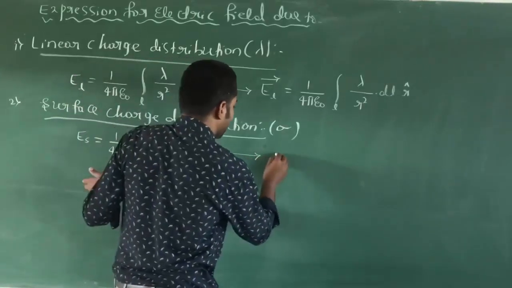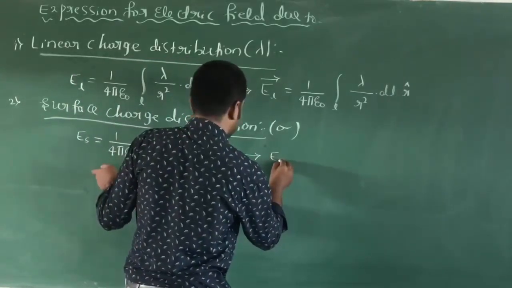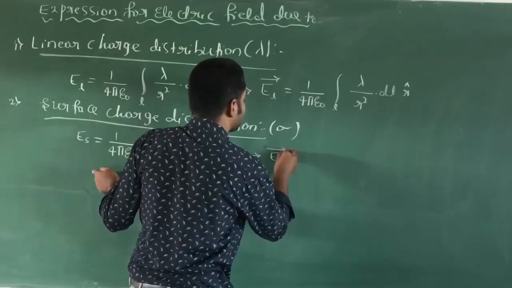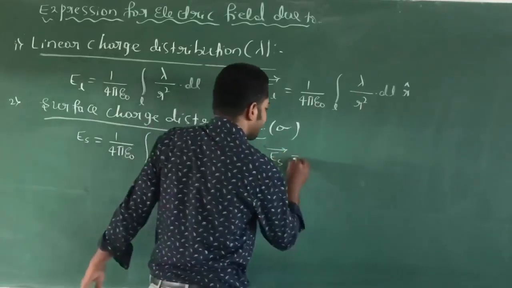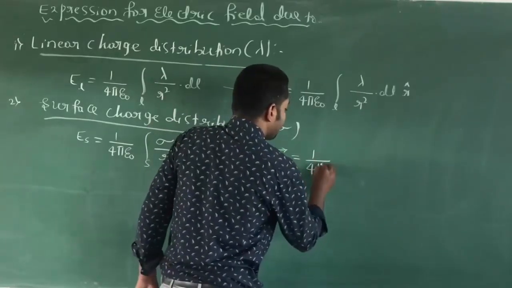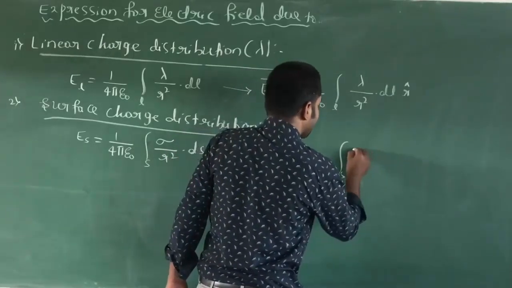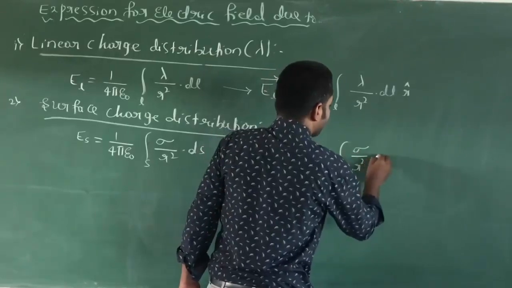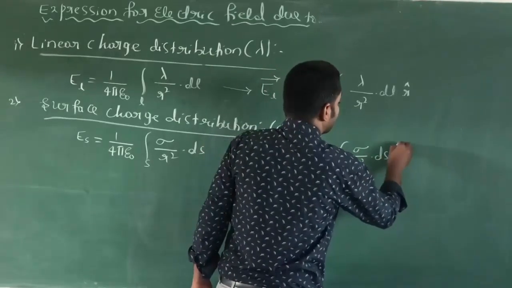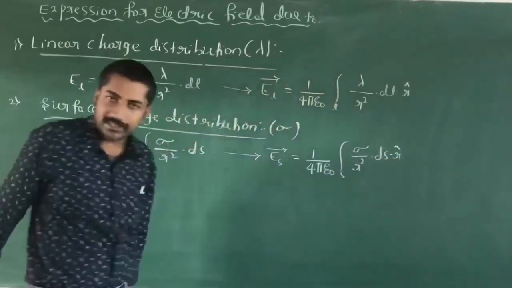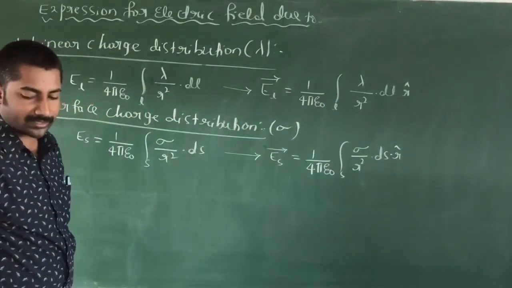Express this equation in terms of vector form, that is, the electric field due to the surface charge distribution. Vector E_S is equal to 1 divided by 4 pi epsilon naught, integration over the surface of sigma divided by r square into dS into unit vector r.